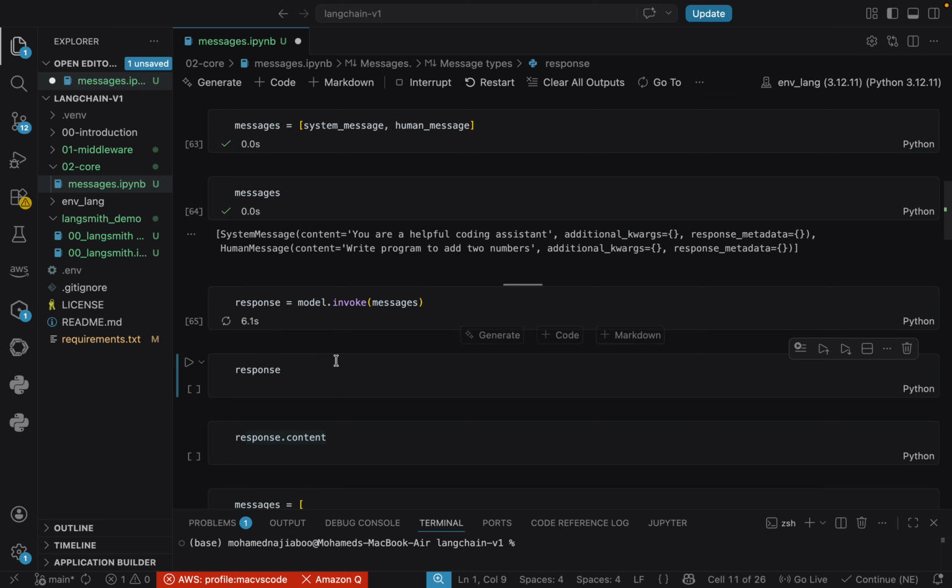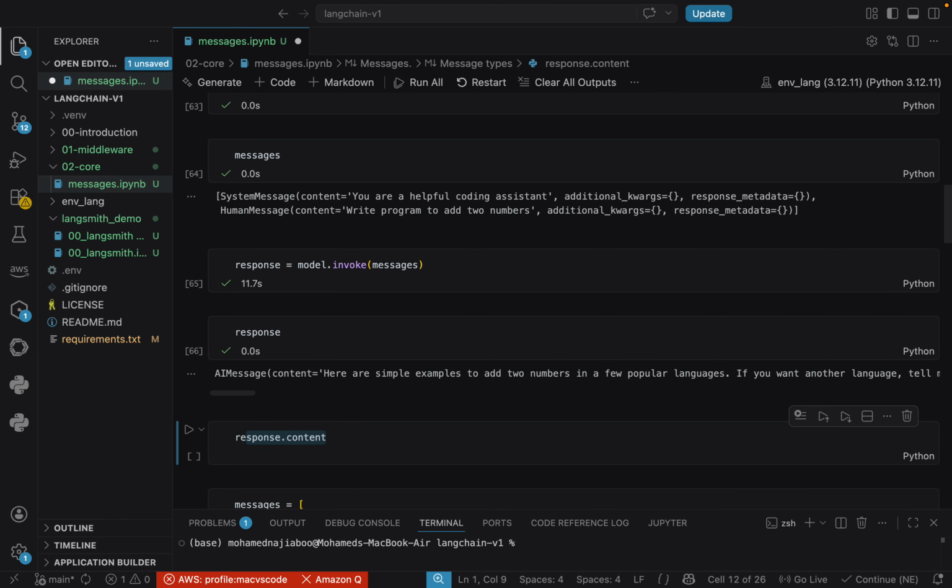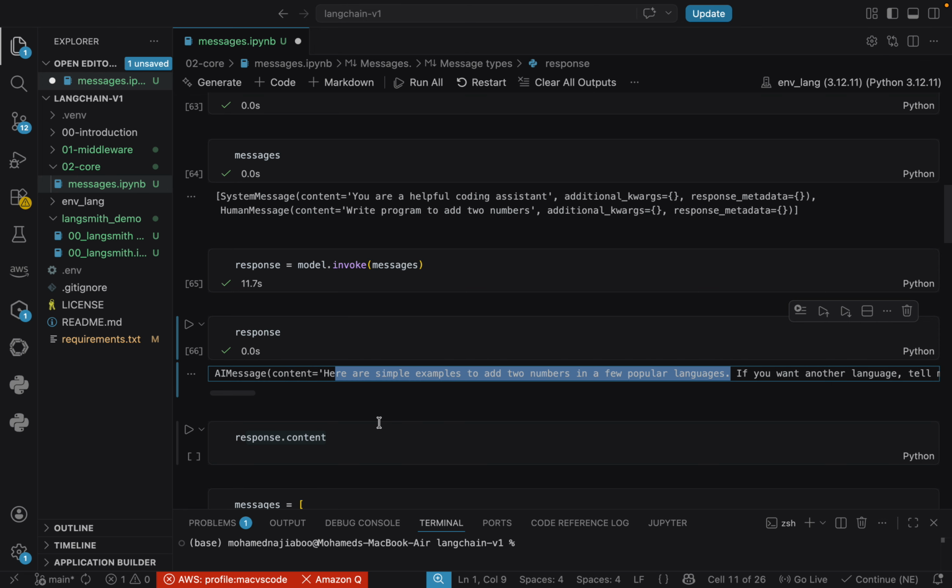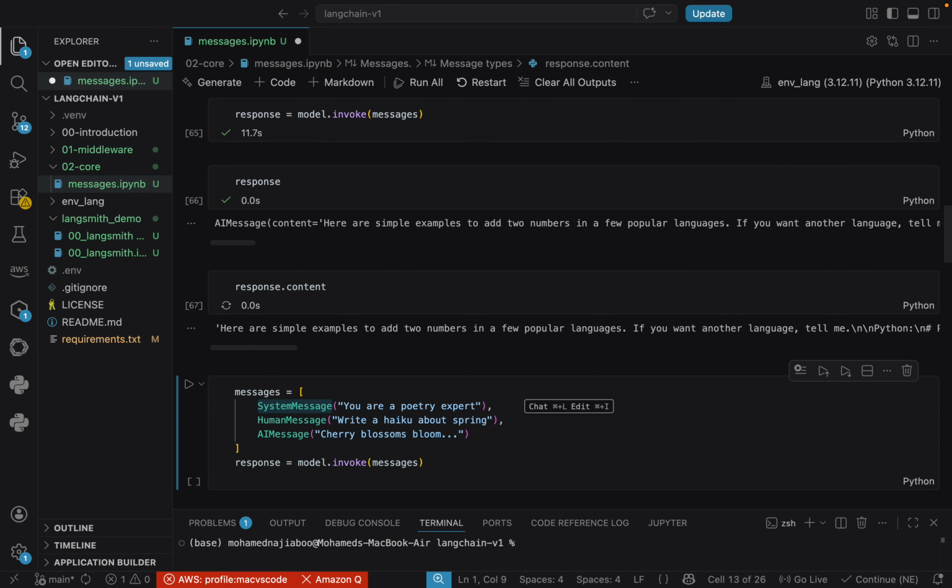The execution is in progress. It may take nearly 10 seconds, I believe. Okay, execution is completed. Now let me look at the response. Here we can see the response is of AIMessage type, and here we can see the answer. Now let me print only the answer. Now we can see the result. We are not going to check the accuracy of the result, but this is how we get the response.